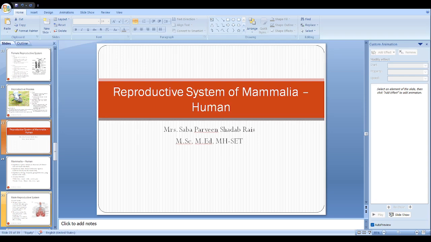First we will be talking about the accessory glands in the human male. In the case of the human male, you will find that the accessory glands are very important, and that includes the seminal vesicle, prostate gland, and the bulbourethral gland. All these glands contribute to the formation of the semen, which is essential for successful fertilization.